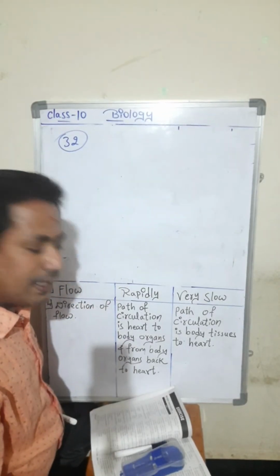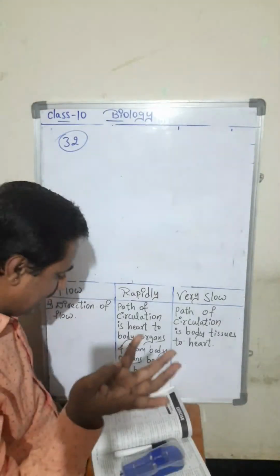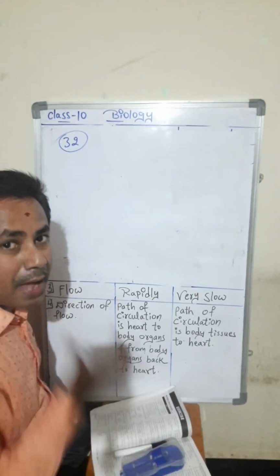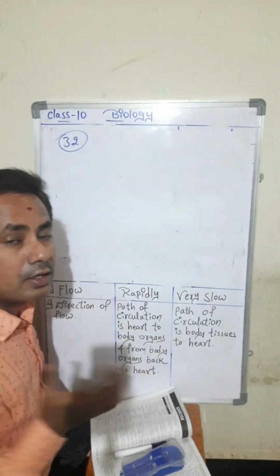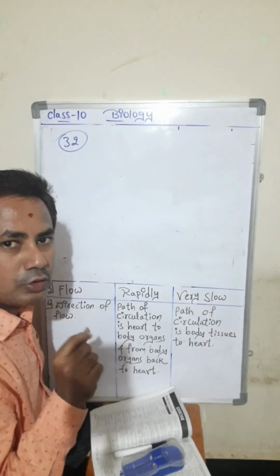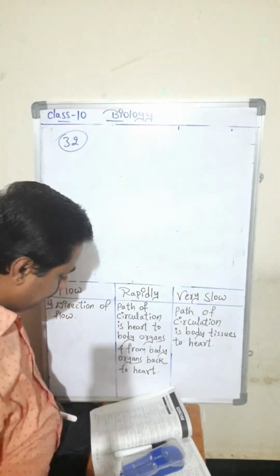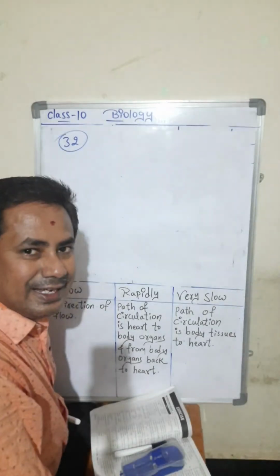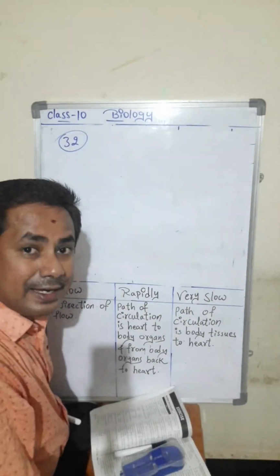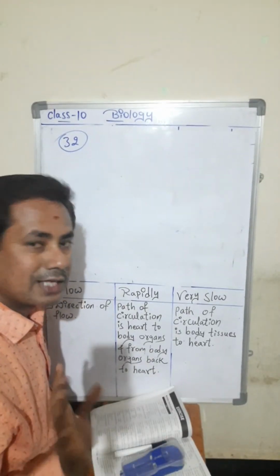Parotid glands are present inside our cheeks. Sublingual is present below the tongue, and submaxillary glands are here inside. And option B, lacrimal gland, is not a salivary gland.